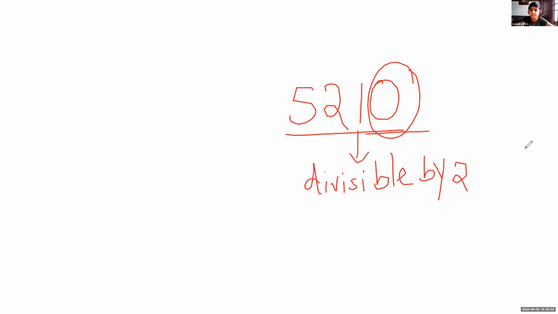Yes, ma'am. Tell me, is this divisible by 5? Yes, ma'am. Why? Ma'am, because the last digit is 0. The divisibility rule of 5 means the last digit will be either 0 or 5. So this is divisible by 5.